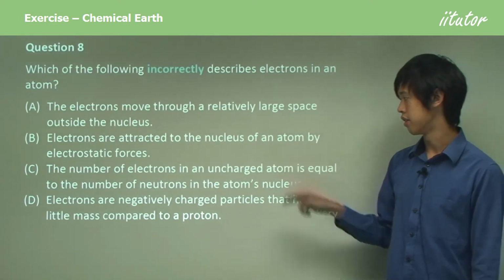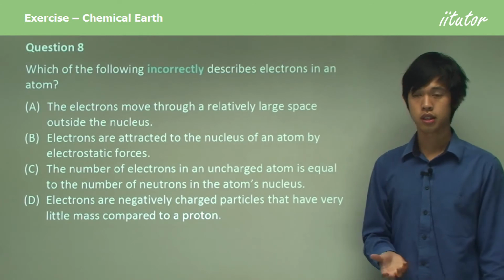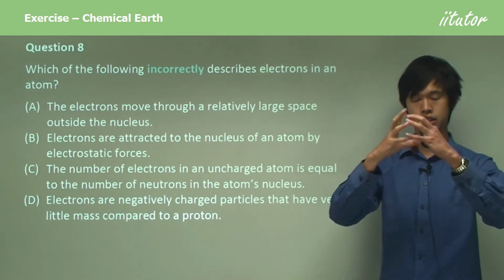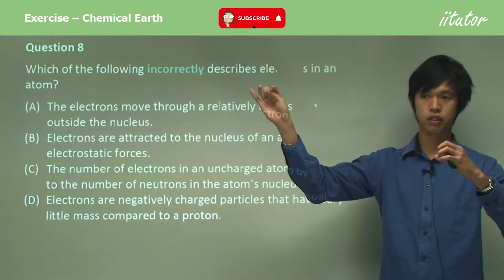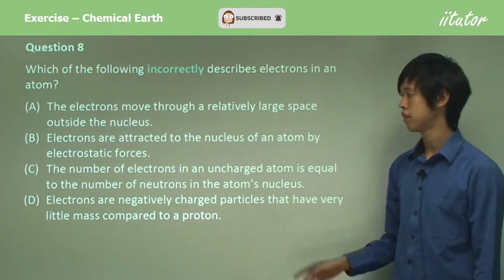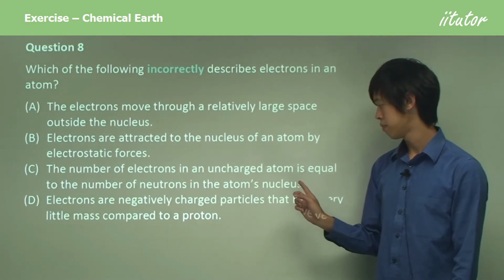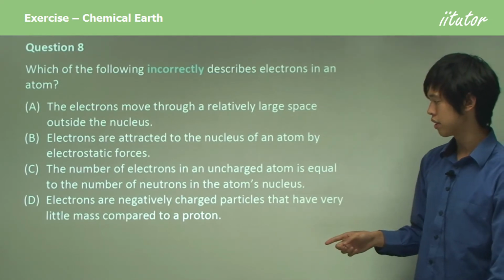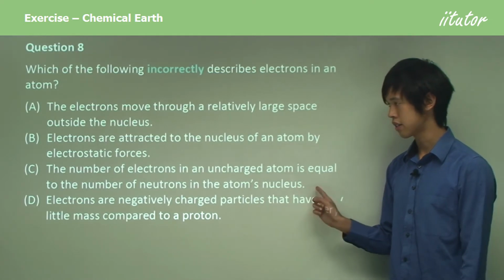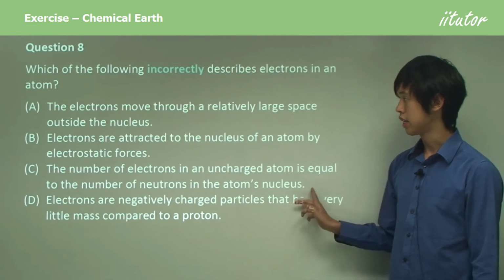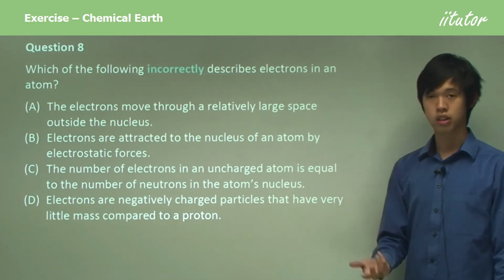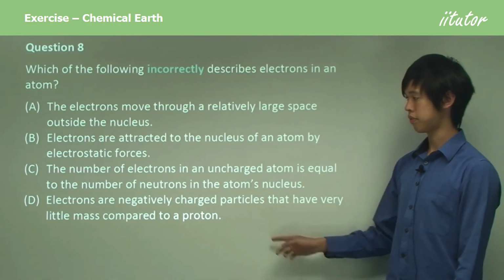Electrons are attracted to the nucleus by electrostatic forces. Yes, that's true. The nucleus is positively charged. Electrons are negatively charged, so they will attract each other. The number of electrons in an uncharged atom is equal to the number of neutrons in the atom's nucleus. Okay, that's definitely not true. But we can just look at D in case it's slightly more untrue.